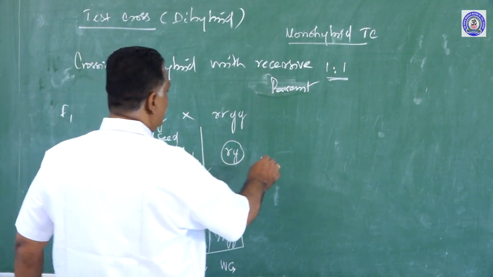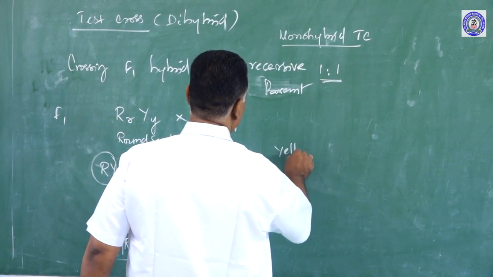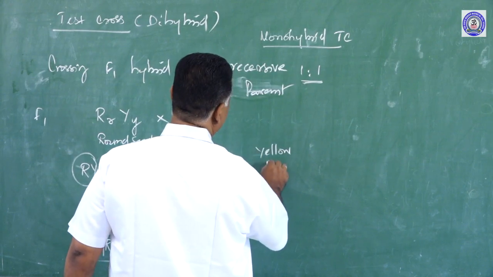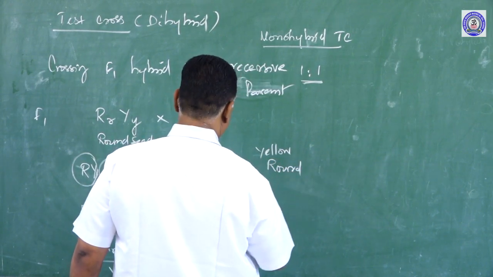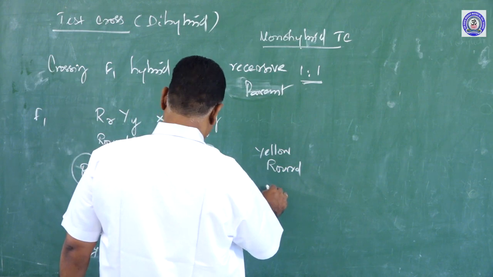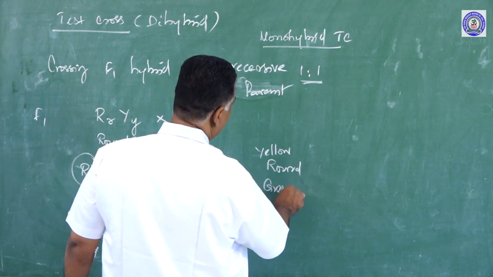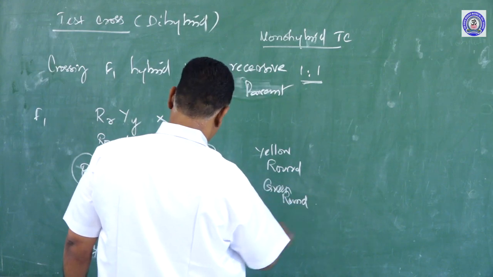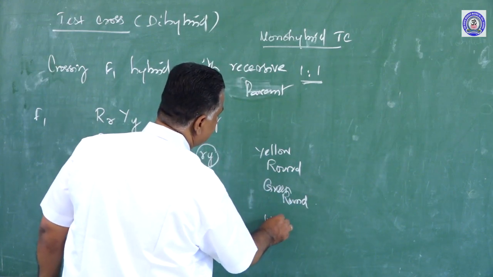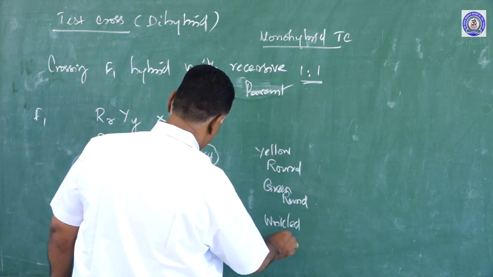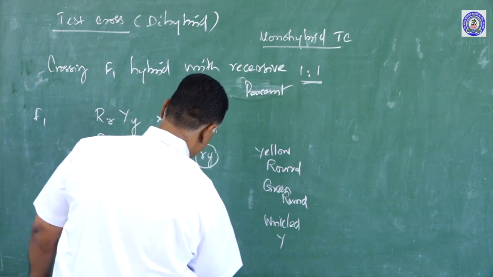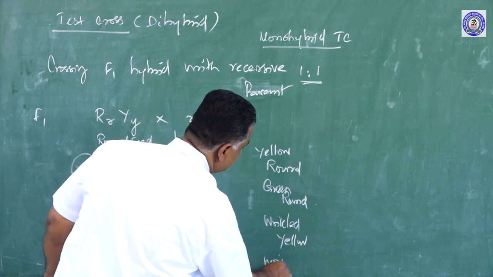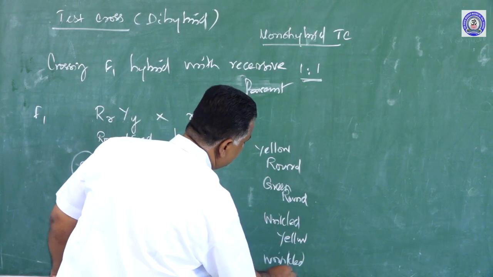So we have yellow cotyledon with round seeds, green cotyledon with round seeds, then wrinkled seeds with yellow cotyledon, and then wrinkled seeds with green cotyledon.